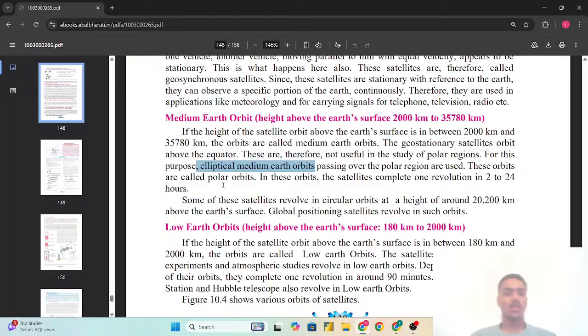So such type of orbit, in this orbit the satellites complete one revolution in 2 to 24 hours. So the time duration कितना होता है polar orbit satellites का? So that is 2 hours to 24 hours. Some of these satellites revolve in a circular orbit at a height of around 20,000 km.